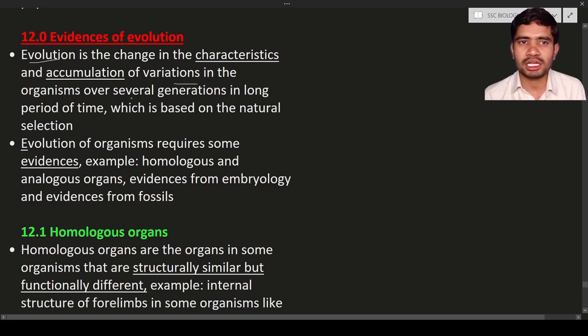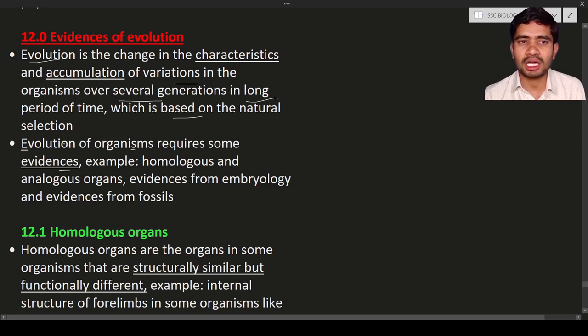This evolution occurs over several generations, not one or two. It is going to take several generations and also a long period of time, which is based upon natural selection. It means that nature is going to select which type of organism should survive and which type of organism should die. That is nature selecting. So the evolution of organisms requires some evidences. If we want to say that evolution is there, we have to show some proof.